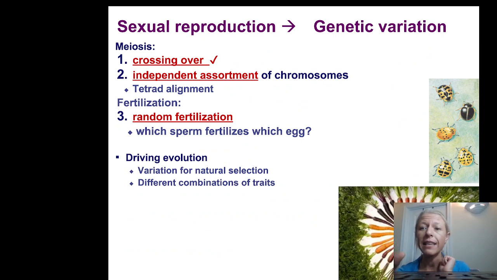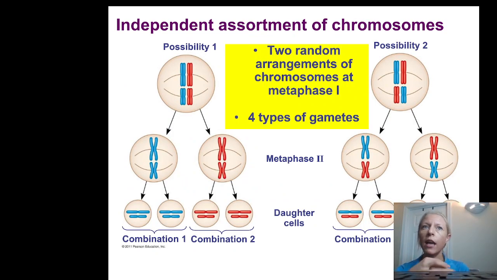We also have independent assortment, which is when the chromosomes line up at the metaphase plate randomly. You can get millions of different genetic combinations from this random assortment. These are just 2 possibilities, where it's entirely possible for one gamete to end up with all of one parent's genetic material.